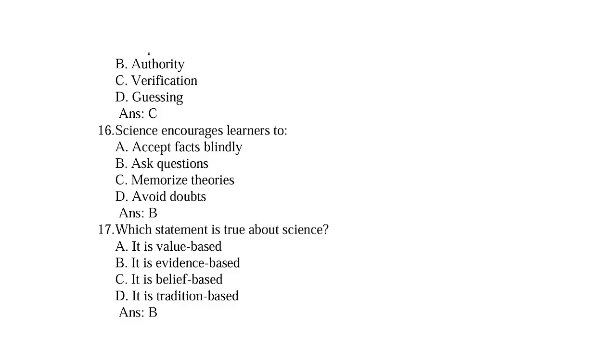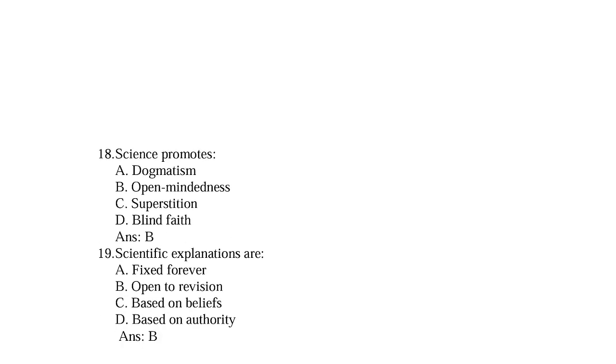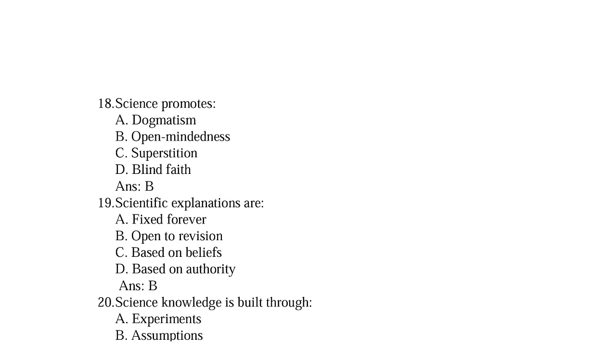17. Which statement is true about science? Option A it is value based, B it is evidence based, C it is belief based, D it is tradition based. So right option is B, it is evidence based. Next, 18. Science promotes option A dogmatism, B open mindedness, C superstitions, D blind faith. So right option is B, open mindedness.